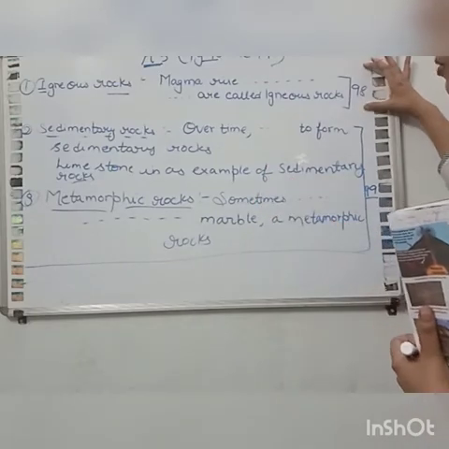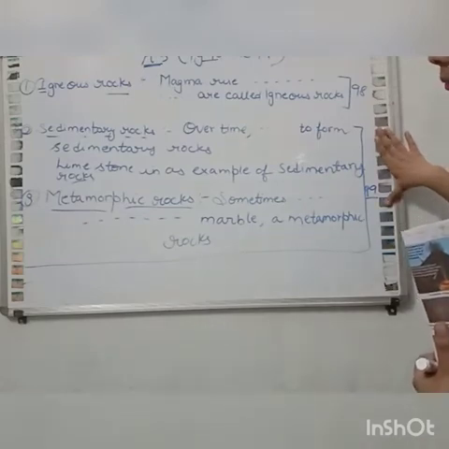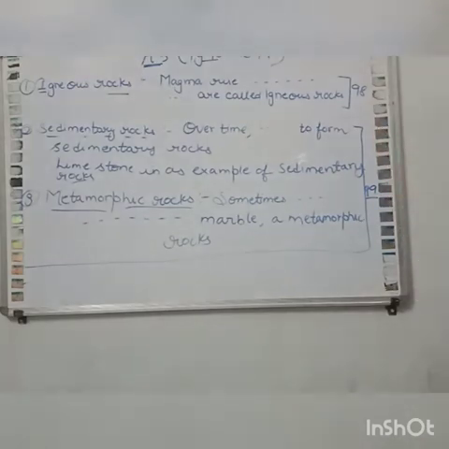This is given on page number 98 and these two are given on page number 99. Mark this answer in your book.